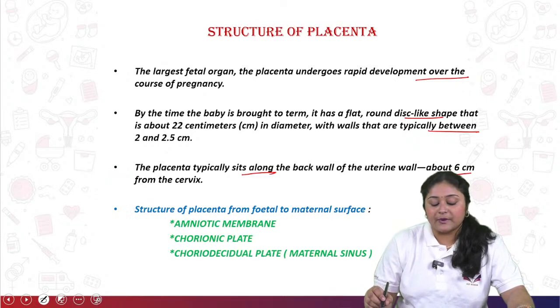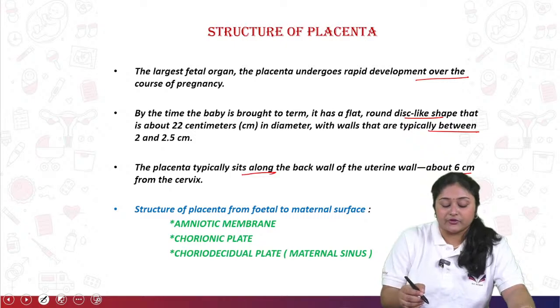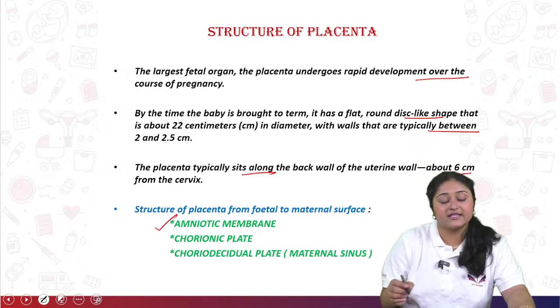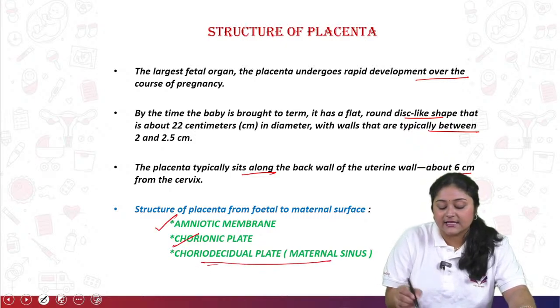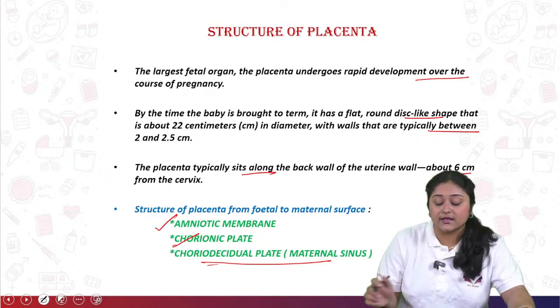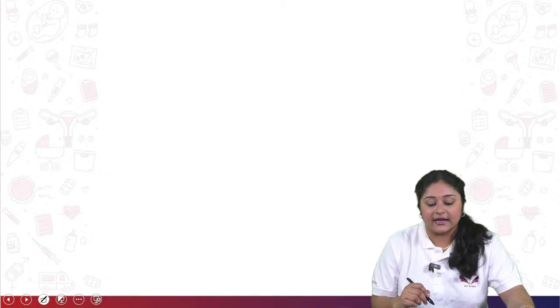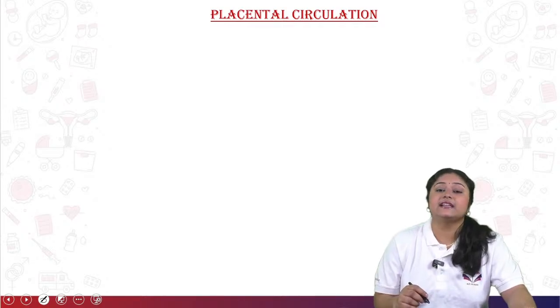So the structure of the placenta from fetal to maternal: what are the layers? First, the amniotic membrane. Next comes the chorionic plate, and last is the choriodecidual plate, which is also known as the maternal sinus. So next is the placental circulation.